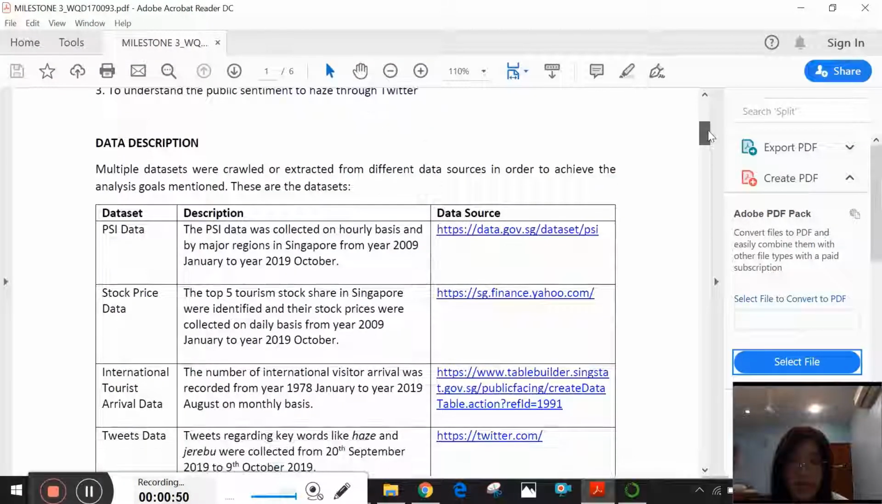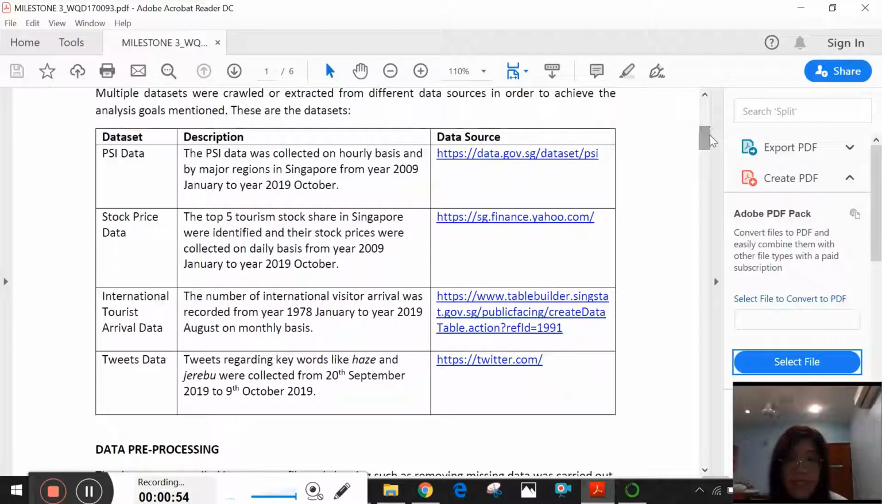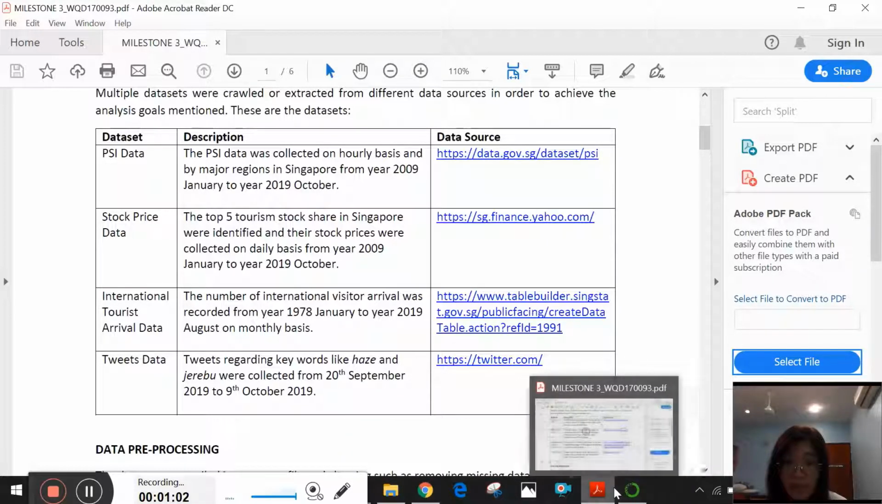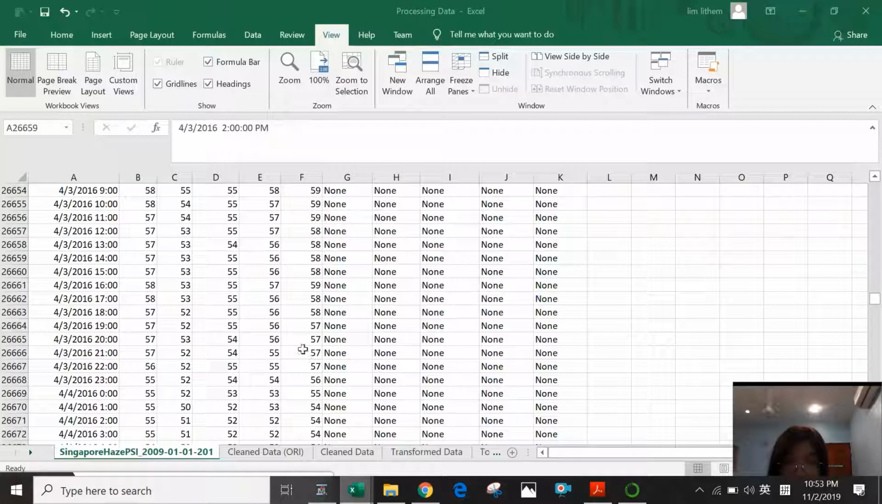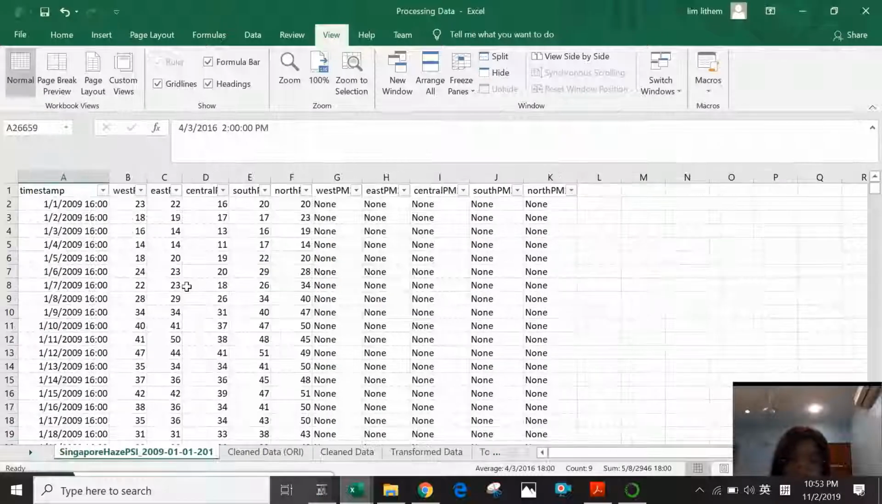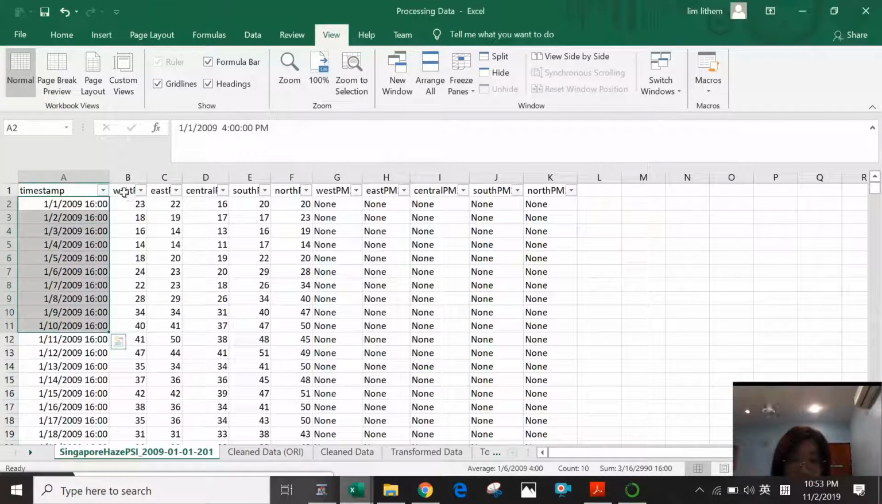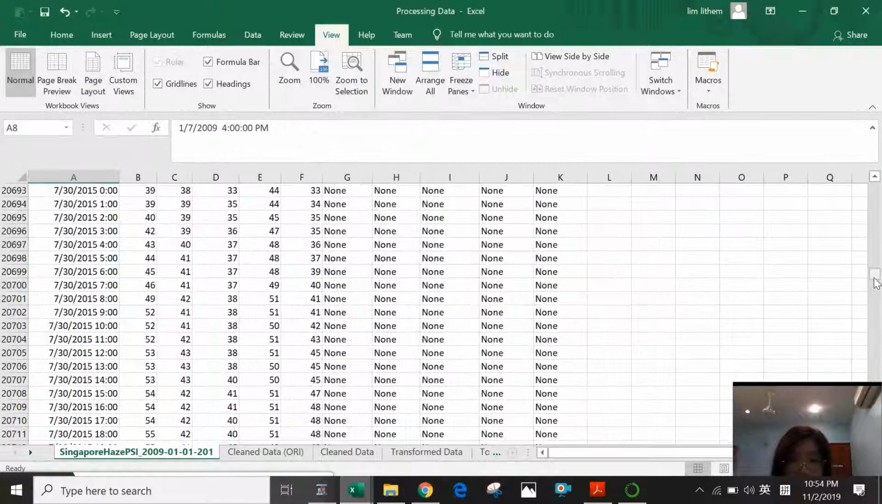There are 4 data sets I collected and crawled from online. The first one is the PSI data, which reflects the air quality data. The PSI data was collected on an hourly basis from year 2009 until year 2019. It was collected on an hourly basis and by major region in Singapore. However, from 2009 until 2012, the data is only presented on a daily basis. But after 2012, all the data was collected on an hourly basis.